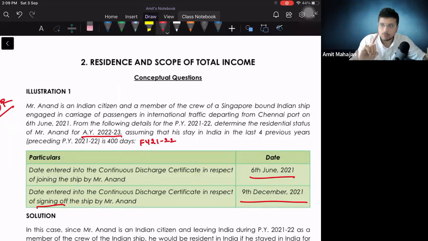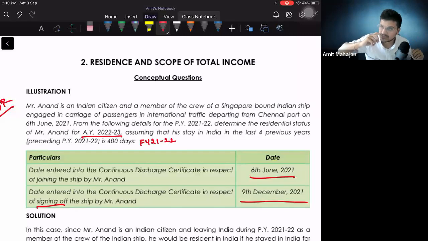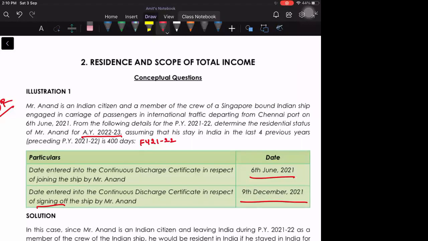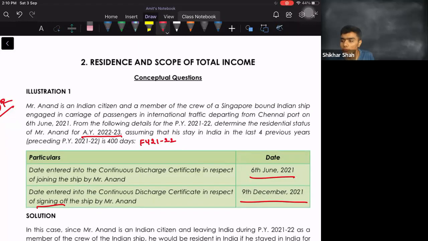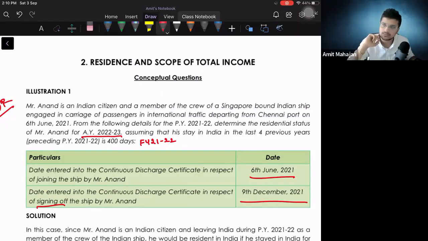वापस, for 187 days he was in the ship. If he was in the ship for 187 days, so can I say he was outside India for 187 days? So total number of days कितने हैं? Total number of days in a year is 365. So 188. 188 आता है या 187 आता है? If I'm not wrong, 187 only. Sir, 6 June also will consider, no? 25 days of June. हाँ, 25 days of June. 31 किया क्या जून के लिए तूने?